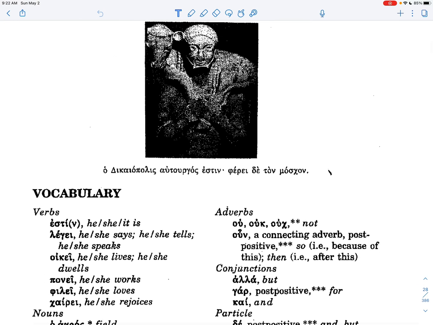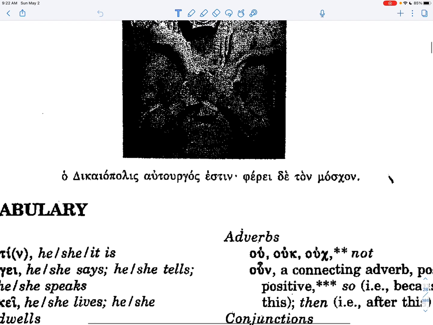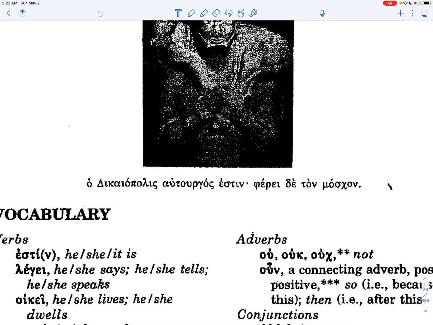So welcome to this little video lesson on 1 Alpha, Ho Dikaiopolis, the Just City Man. Ho Dikaiopolis autourgos estin. Dikaiopolis, or in English we just say Dikaiopolis, we don't have to say the, is a farmer. Now notice ho is the article, the. It is in the nominative case. Dikaiopolis is also nominative. That means those are the subject. Dikaiopolis estin autourgos: Dikaiopolis is a farmer.